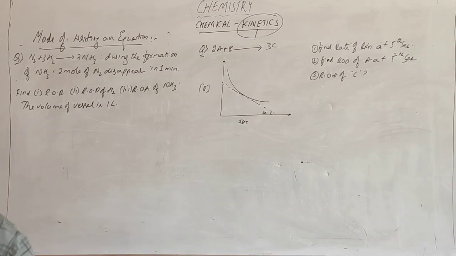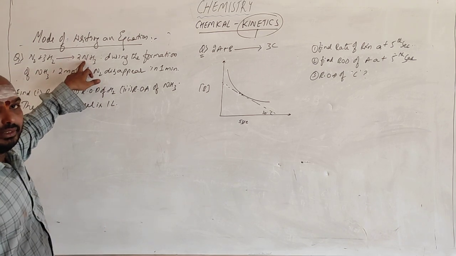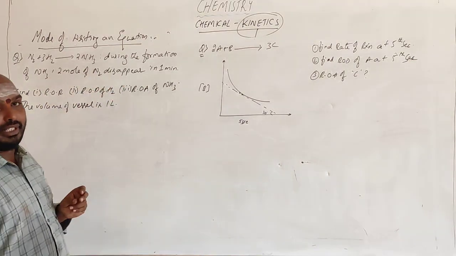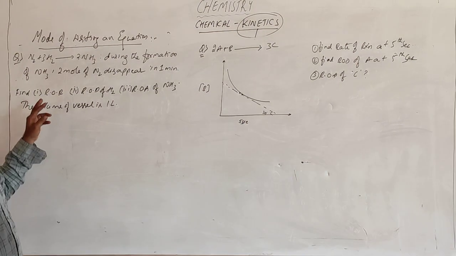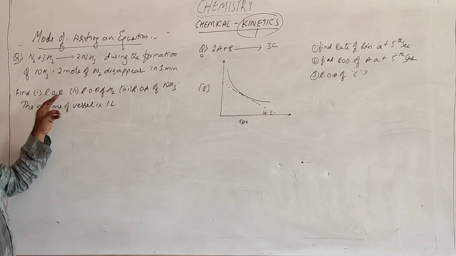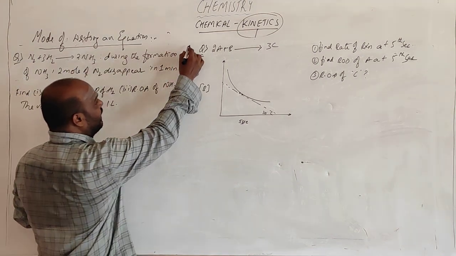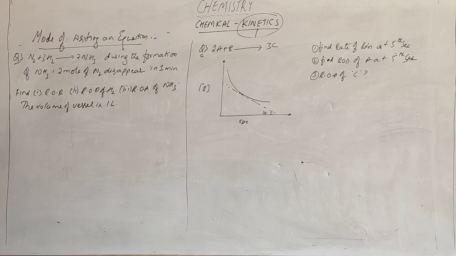Okay, students, look over the question here. N2 plus 3H2 gives 2NH3. During the formation of ammonia, 2 moles of N2 disappear. Right? It is mentioned in 1 minute. In 1 minute, 2 moles are disappearing. Find the rate of reaction. Okay, try to pause the video and try to solve the question. 1, 2, 3. Right, I am solving this question.